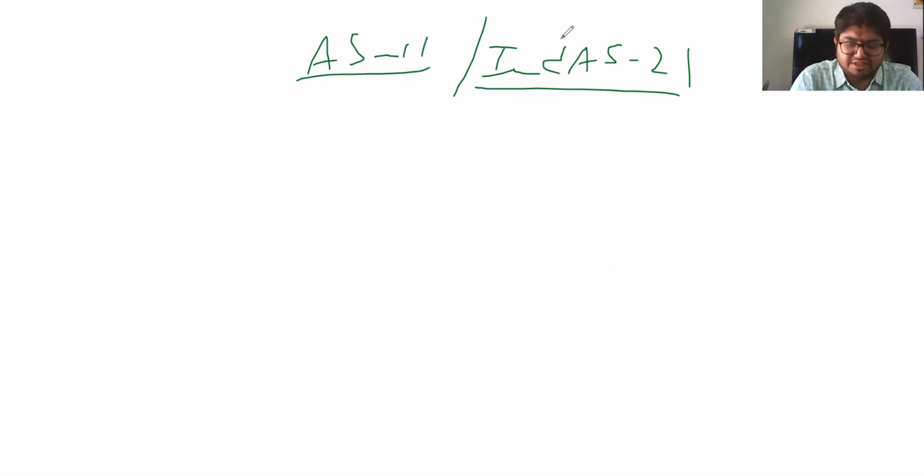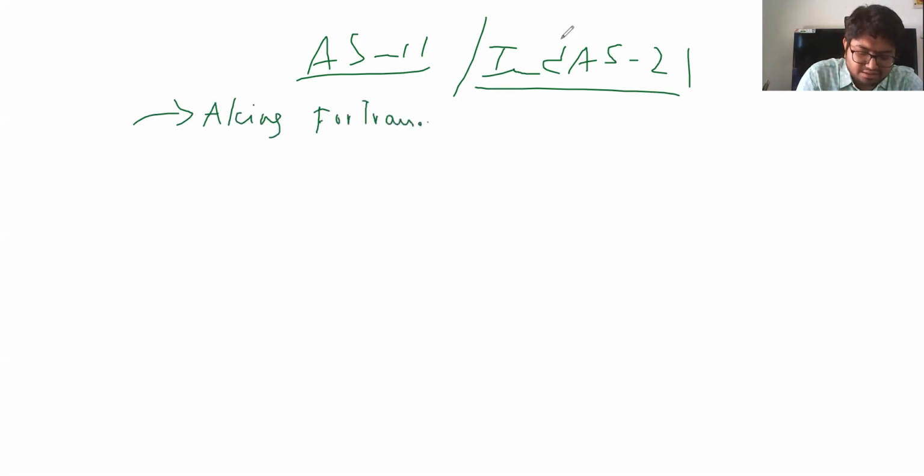The major differences between AS and Ind AS are these. AS 11 talks about accounting for foreign transactions. Number two, accounting for foreign branches or subsidiaries, that is, if you have a foreign entity, how such financial statements are to be converted.